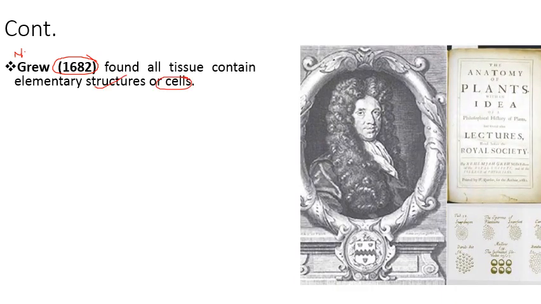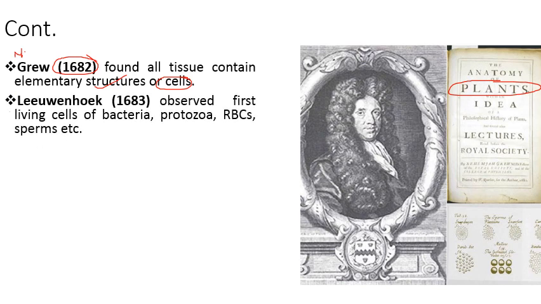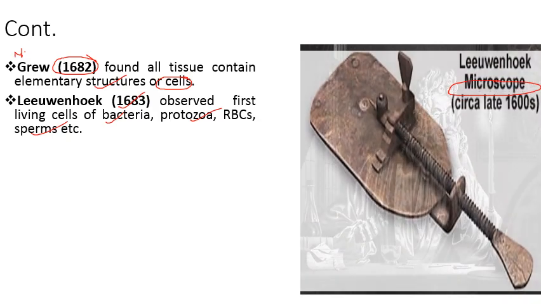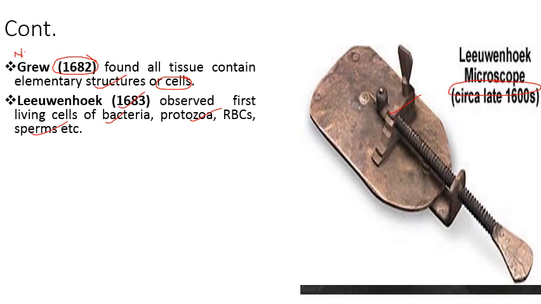The next person is Nehemiah Grew, who is considered the father of plant anatomy. He found that all tissue contains elementary structures, which we call cells. He published the book The Anatomy of Plants. Then Anton van Leeuwenhoek in 1683 was the first person to observe living cells under a microscope, like bacteria, protozoa, RBCs, sperm, etc. And this was the microscope of Leeuwenhoek.